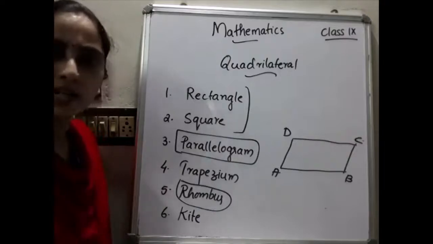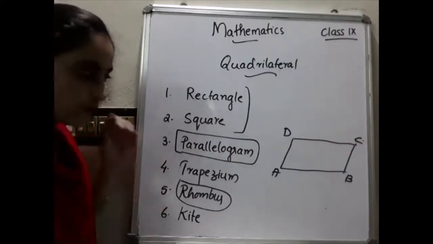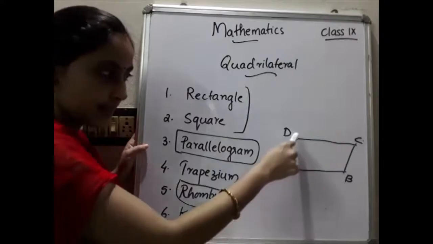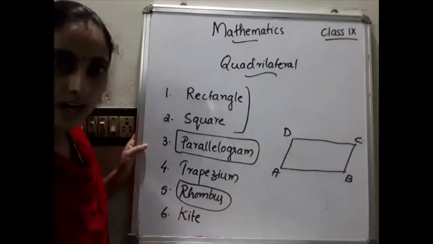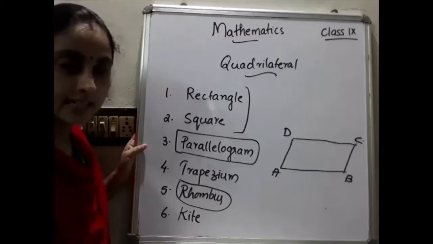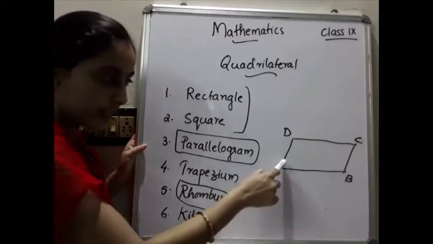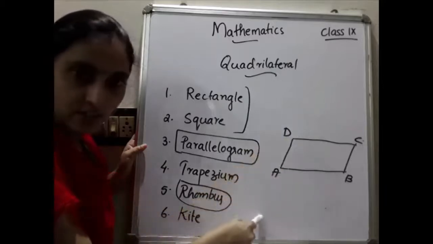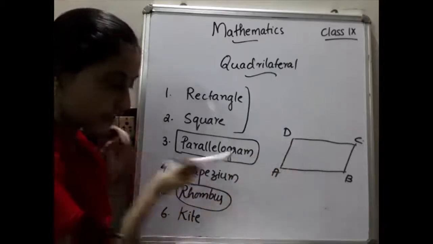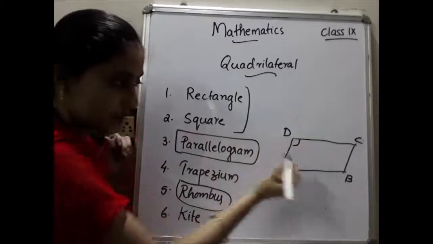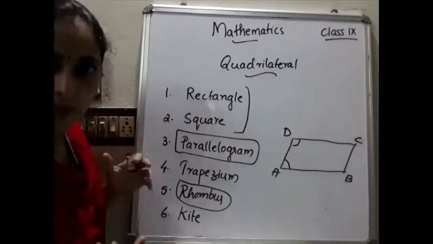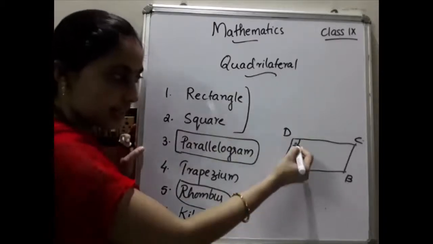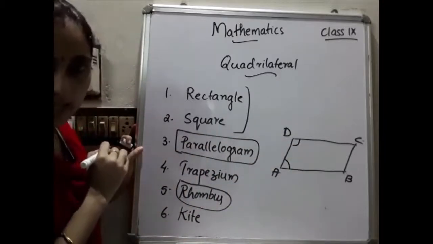Why am I saying that one angle should be 90 degrees? If this angle is 90 degrees, then this will automatically be 90. How? Co-interior angles are supplementary. You already studied this in the lines and angles chapter. If this angle is 90 degrees and these two lines are parallel, cut by a transversal, then this angle and this angle form co-interior angles. They are supplementary. So if this is 90 degrees, this angle should be equal to 90 degrees.